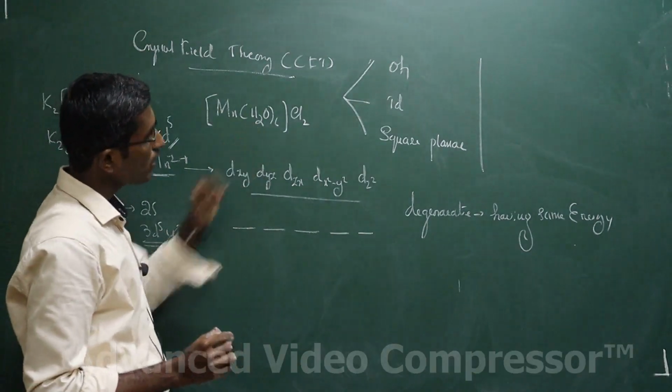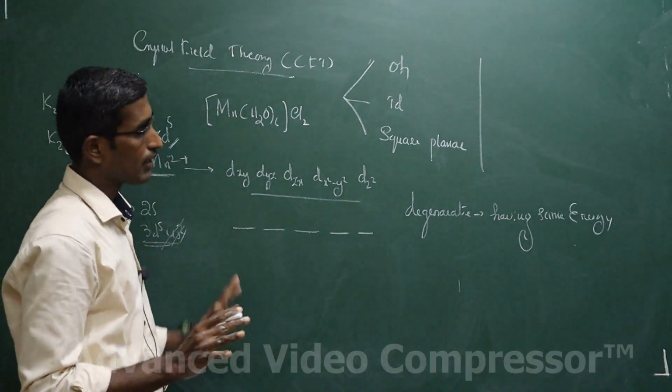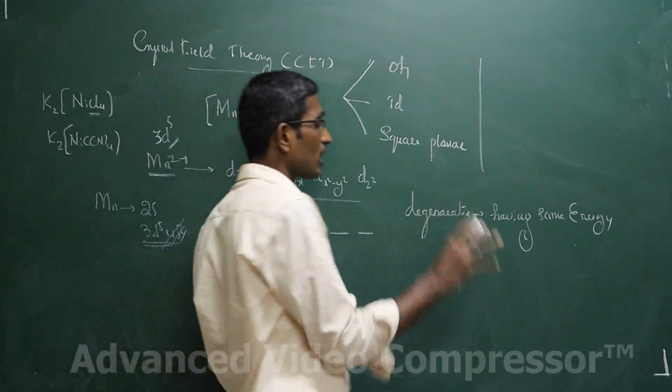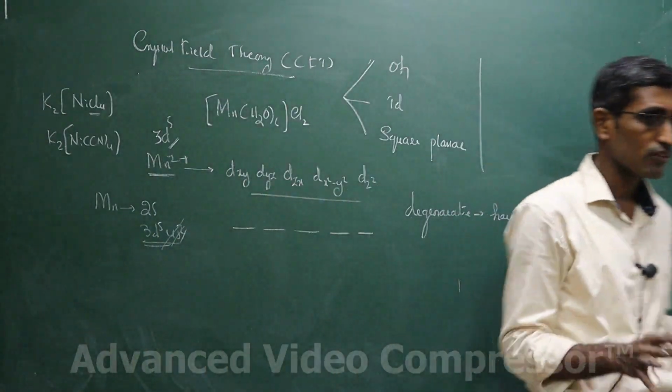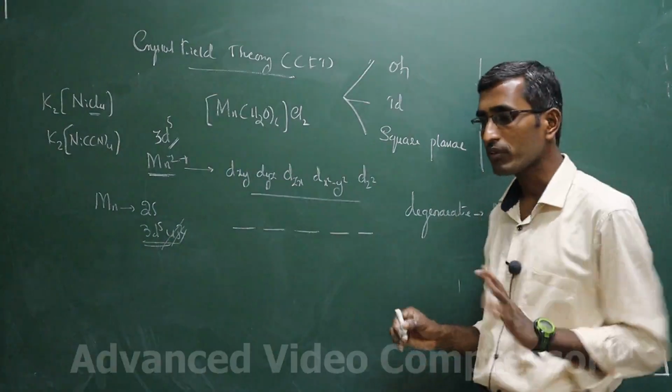4 ligands. How many ligands over here? 6 ligands. Let us make it clear. What is an octahedral complex? What is a tetrahedral complex? What is a square planar complex? All those things we will predict.